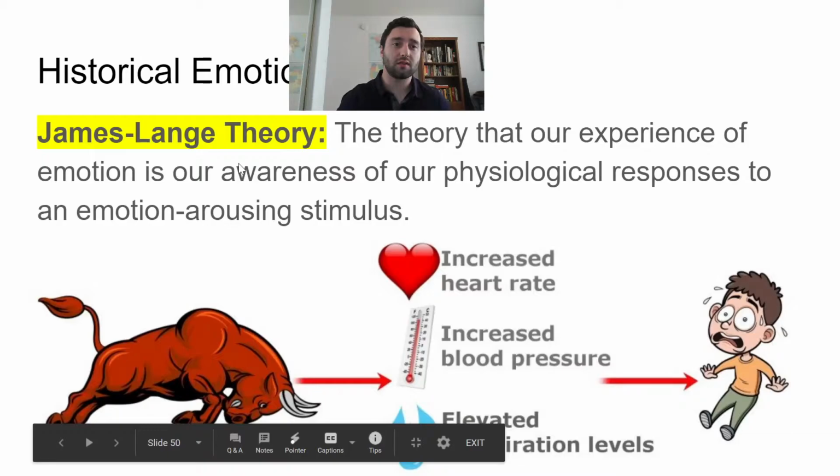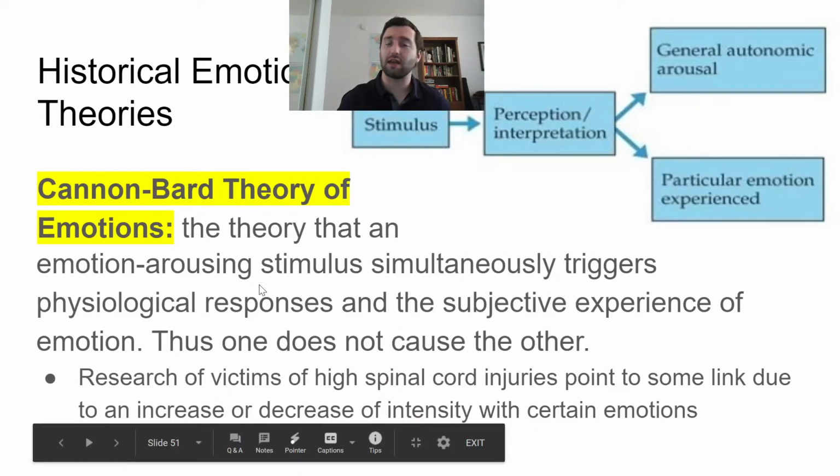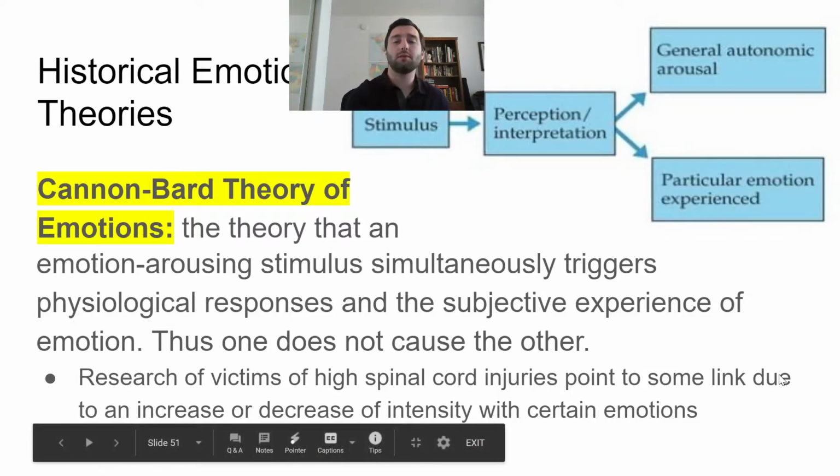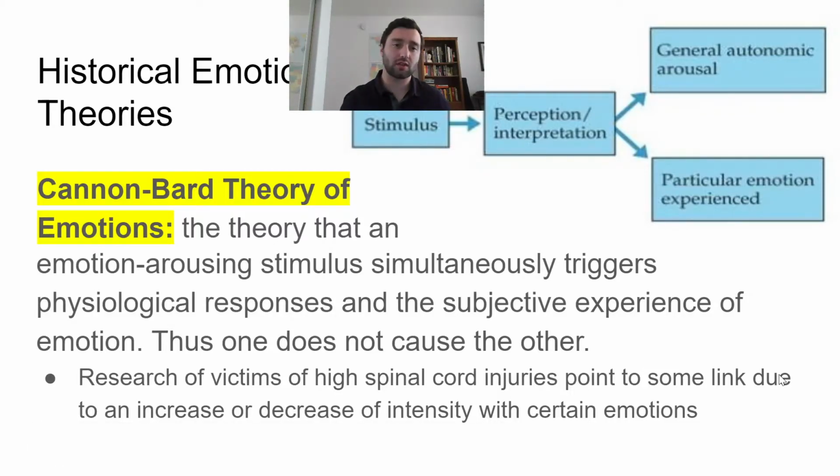So our first one, James Lange. Second one, Canon Barr. Now the Canon Barr looks a little bit different. So I'm going to read the definition and I'll kind of explain the chart there. So it says the theory that an emotion arousing stimulus simultaneously triggers the physiological responses and the subjective experience of emotion. So it's not causing either, it's happening at the same time.